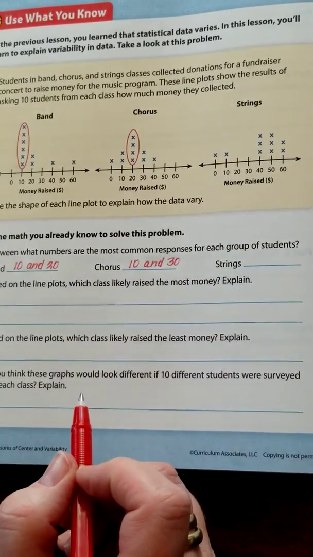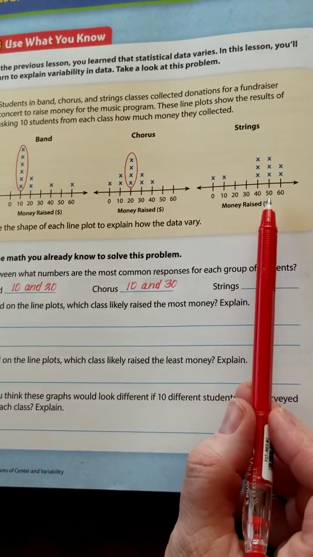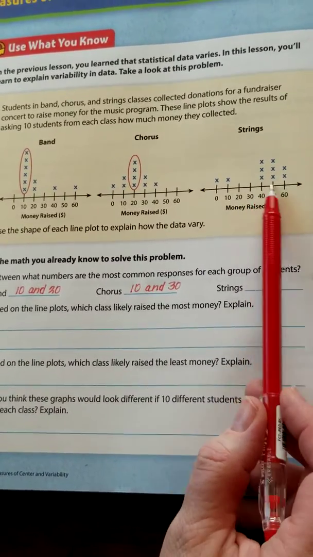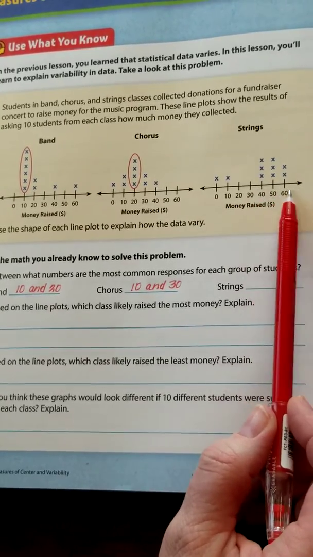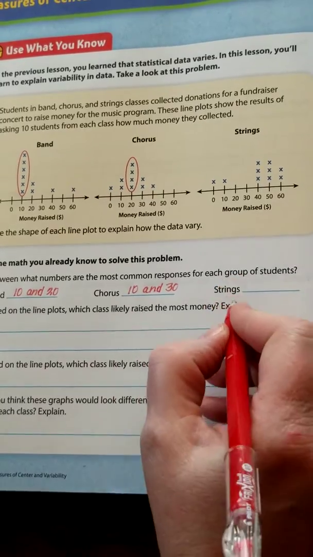And finally, strings. Where are most of our responses in the strings? And I look over here, I would say that most of the responses are on the heavier side, on the larger amounts. And so I'm going to say most of our responses are between 40 and 60.